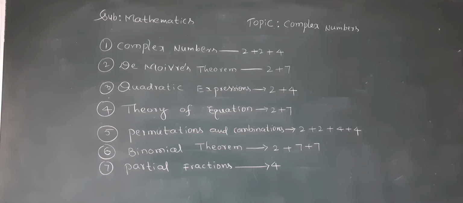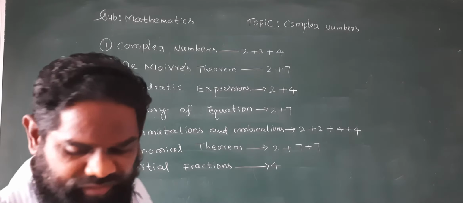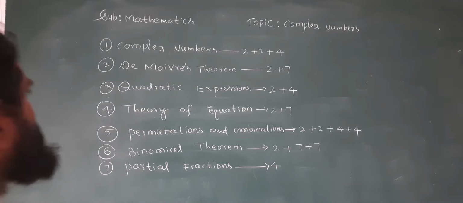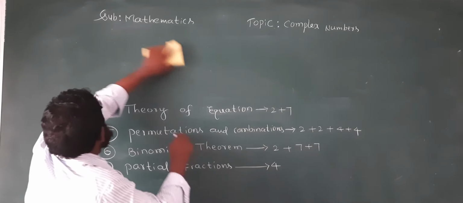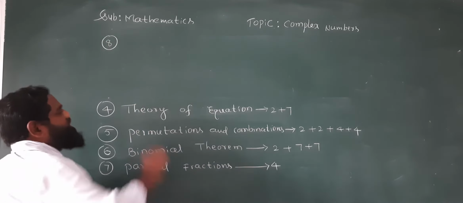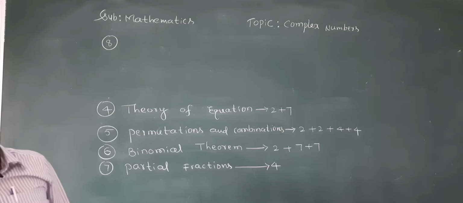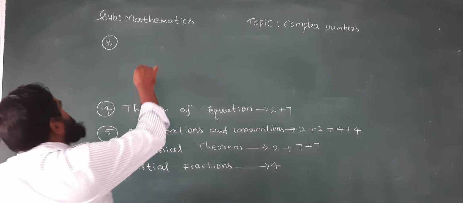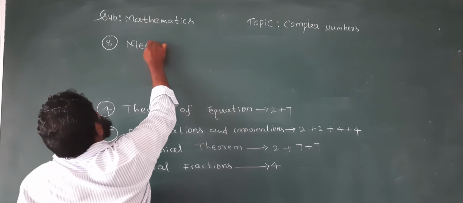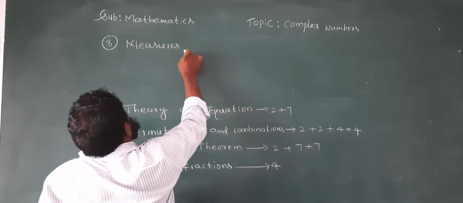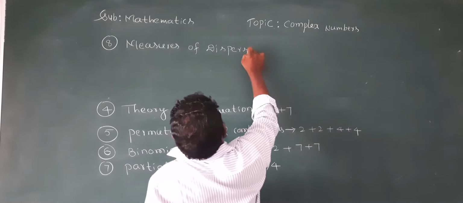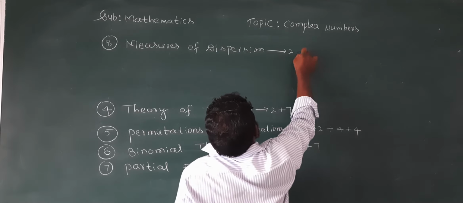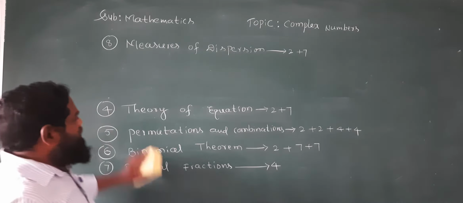So the eighth topic is measures of dispersion. From this topic, one 2 mark question and one 7 mark question will come in the annual examination.